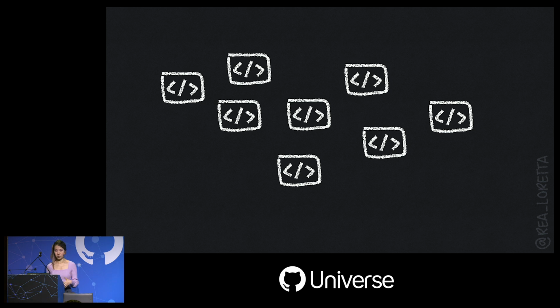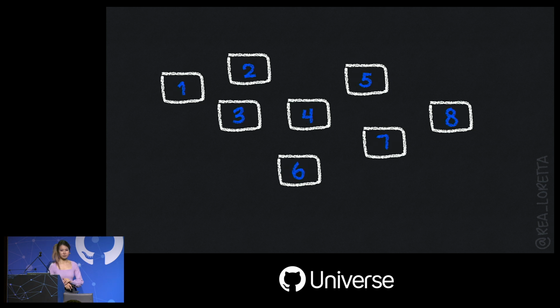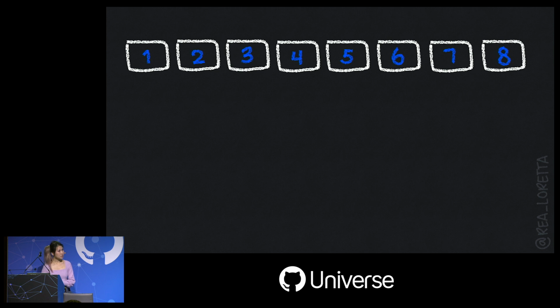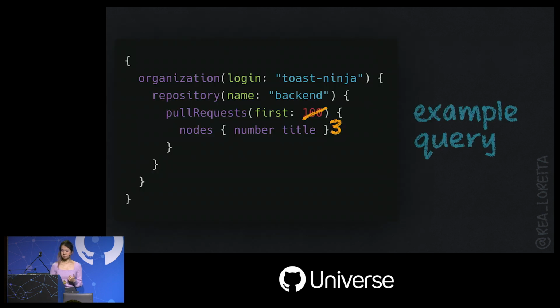Let's represent the pull requests we want to fetch with these squares and number them for convenience. Now let's line them up. And as I mentioned previously, the max page size is 100. So for the purposes of illustration, let's just pretend we're going to pull 3 at a time, arbitrarily choose that page size of 3. So these will be the first 3 pull requests that we fetch. Taking a look at our updated query, we just update that number to 3. And also notice that we pull our specific repo by name to simplify our query.